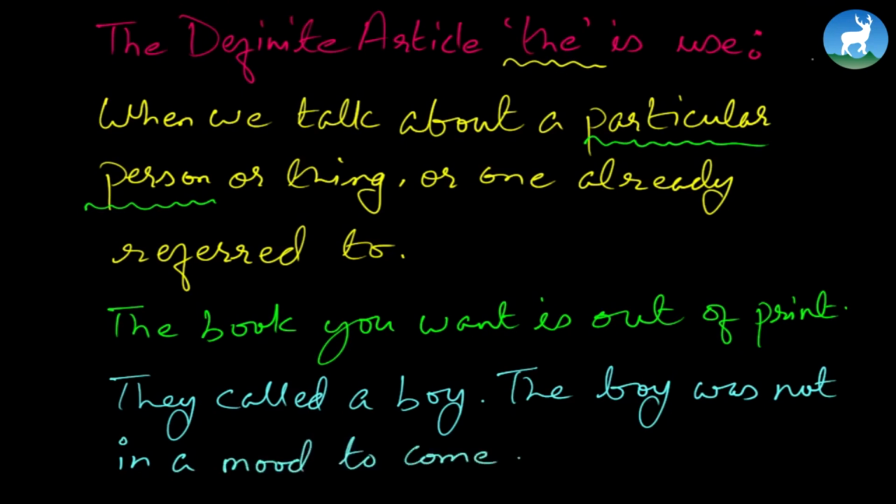Now look at this. When you talk about a particular person or thing, or one already referred to, as in the examples given here: the book you want is out of print. The book you want. This you here means he knows what book he's talking about.